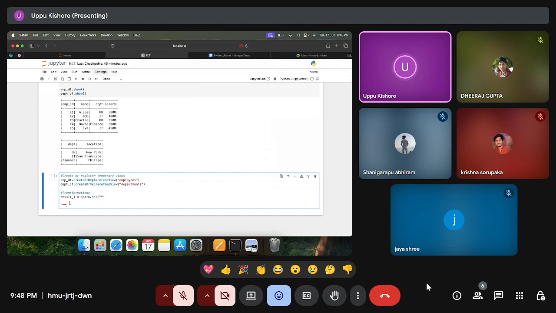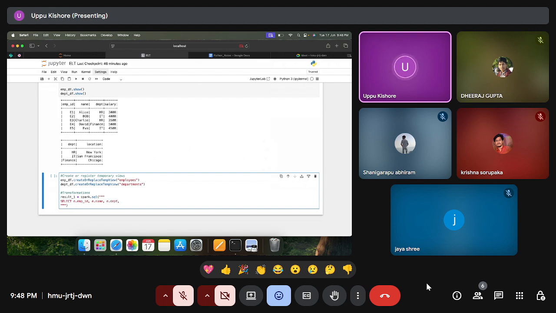So here I want to join my employees table, the employees temporary view, with the departments view. How to join that? Select e.emp_id, e.name, e.department.